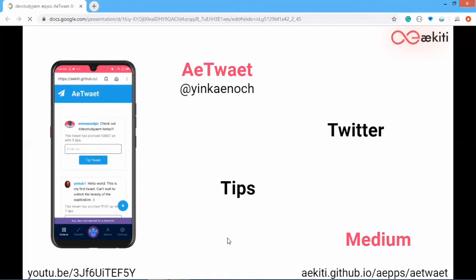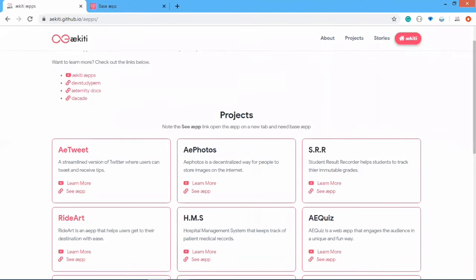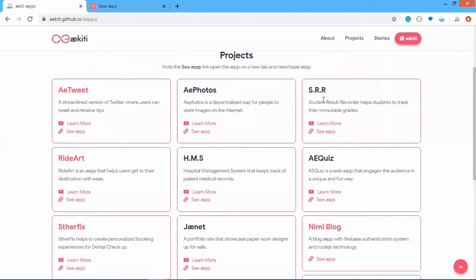So I'll give a run through of the app, where I would show one or a few things on the app. So the first thing I will do is to go to the guide link, which is ekiti.github.io/apps, and the guide link has actually been updated from before, in which you can now click on app names with this color to show you the Jammer's picture, including the score on Jacket.